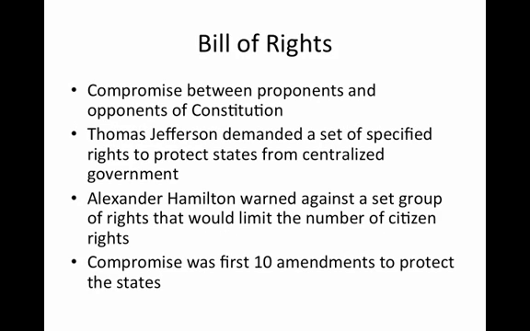The Bill of Rights. However, once the Constitution was formed, there was an argument between those who favored the Constitution, people called Federalists, and people who were against the Constitution, these people called Anti-Federalists. The Anti-Federalists were led by Thomas Jefferson, and he demanded that there be a specified group of rights to protect states from centralized government. Alexander Hamilton, who led the Federalists, warned against this idea because he believed that if there was a written group of rights, that would limit the citizenry to those rights only, and the federal government could just go around this. Eventually there was a compromise, and the compromise was to list out 10 specific amendments to protect the states.